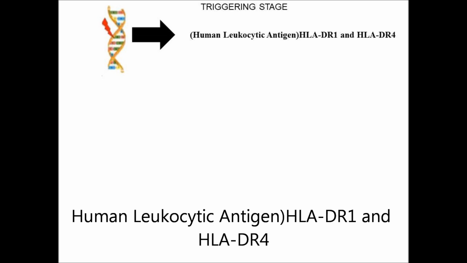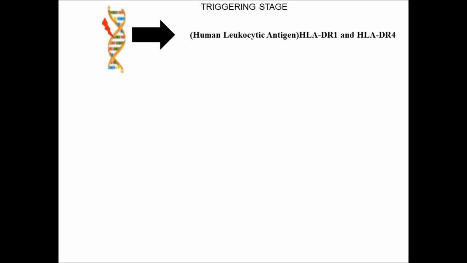So the human leukocyte antigen production gene may be a causative factor for the disease. But even if you have the human leukocyte antigen genes, there will not necessarily be production of this disease.